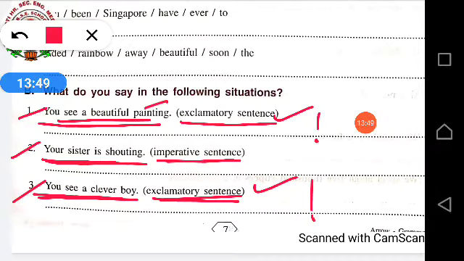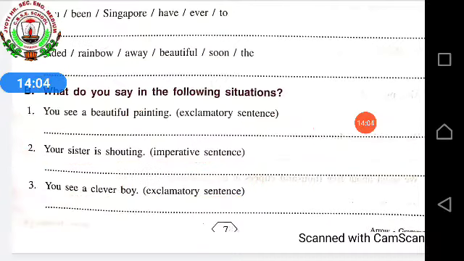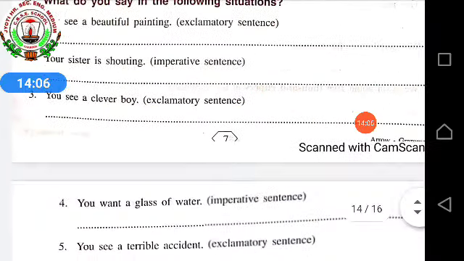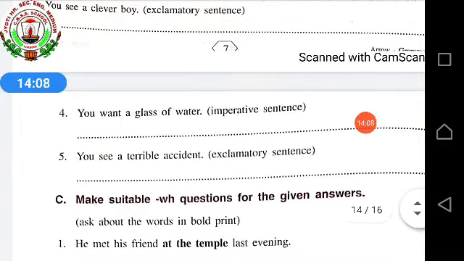See children, here it's a painting, a non-living thing. That's why we have used over here, it is. And here it's a boy, he's a boy, so a living thing. So we will be using over here, he is. Clear? Now next, 4 and 5. Only 2 questions are left out for this, B1. So the 4th and 5th you will do by yourself.